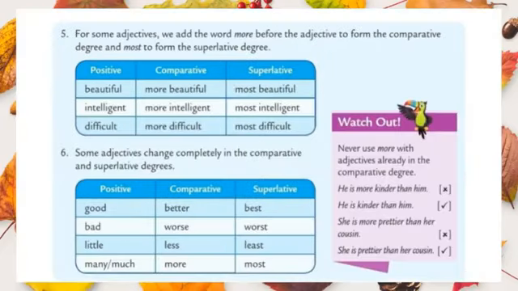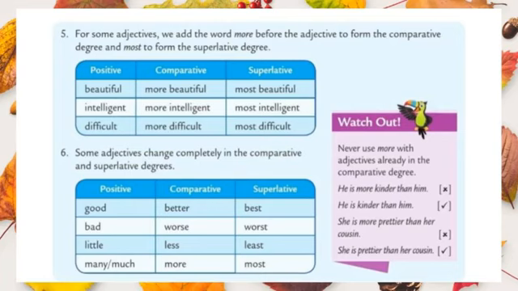Let us see the fifth one. For some adjectives, we do not use er and est. Instead of that, we should use more for comparative and most for superlative. Before the adjective, we should use that. Okay students, let us see an example. The positive adjective is beautiful. We don't want to use er and est.